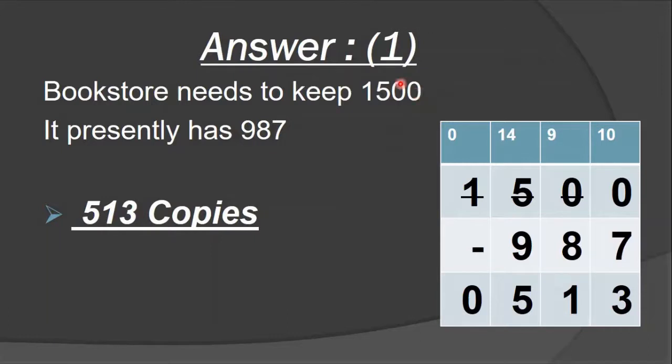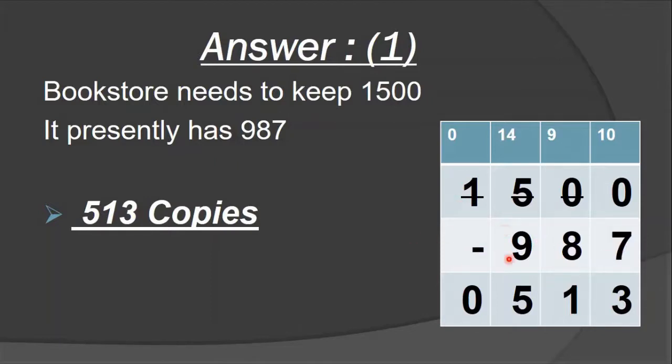How can we know we are doing a subtraction here? Students, we decide 1500 minus 987. How can we know? I am speaking again and again because we don't know how to solve our question. How can we solve the sum?